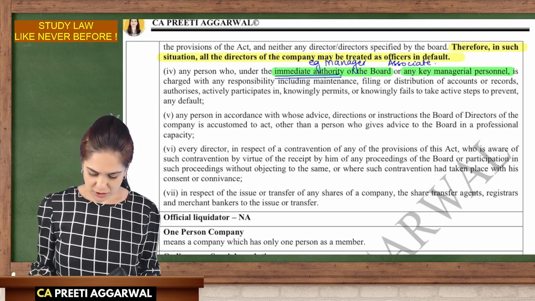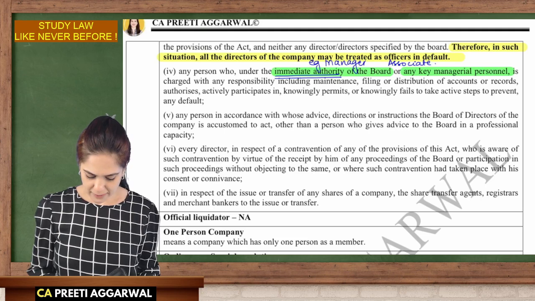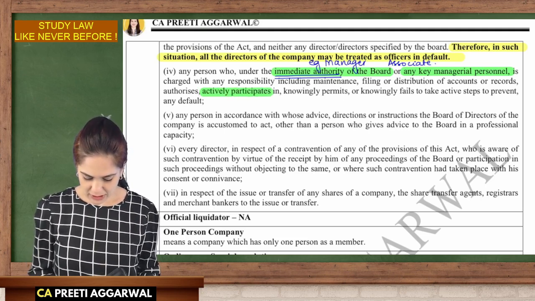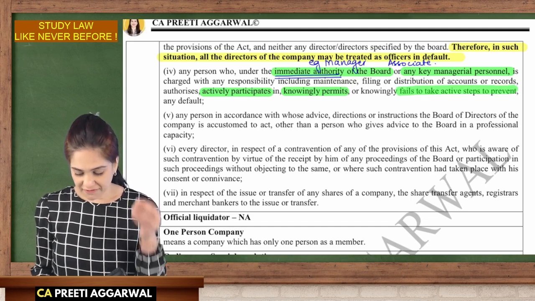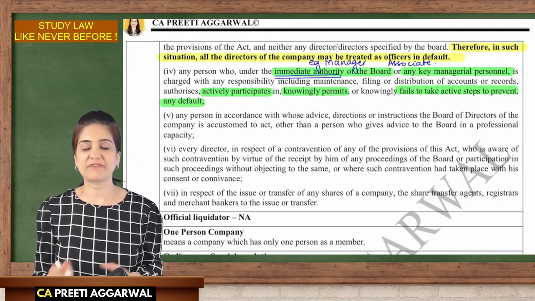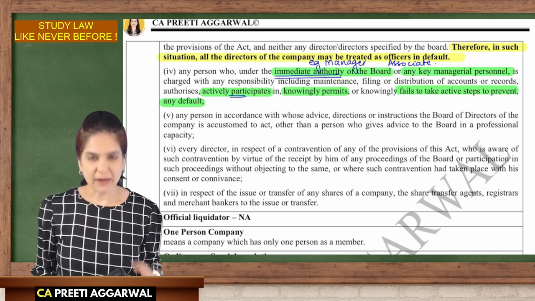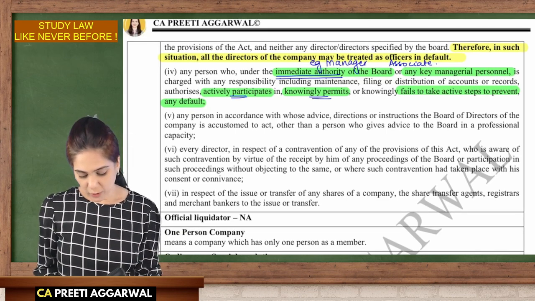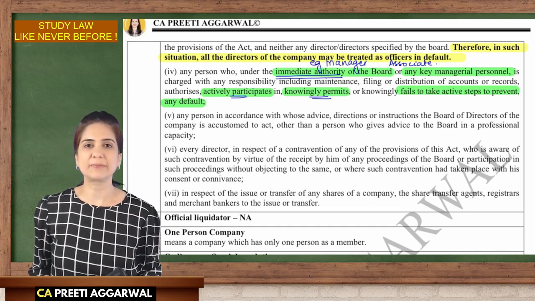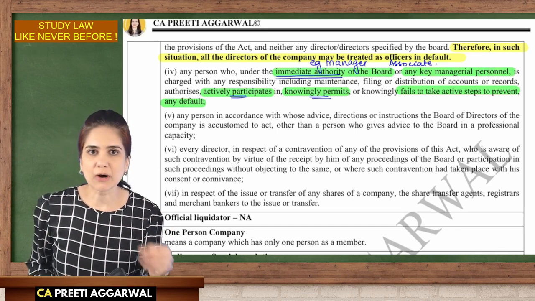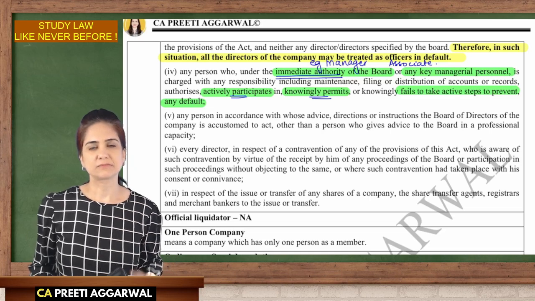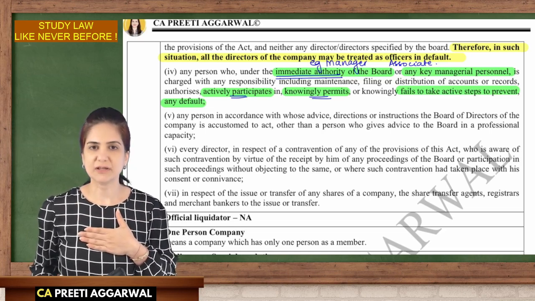So they are in charge, and they knowingly either participate actively, or they allow this, or they fail to take steps when they find that there is some default. So if I actively participated, or I knowingly allowed that wrong thing to happen, or when I came to know about it I didn't take any steps, I am an officer in default.